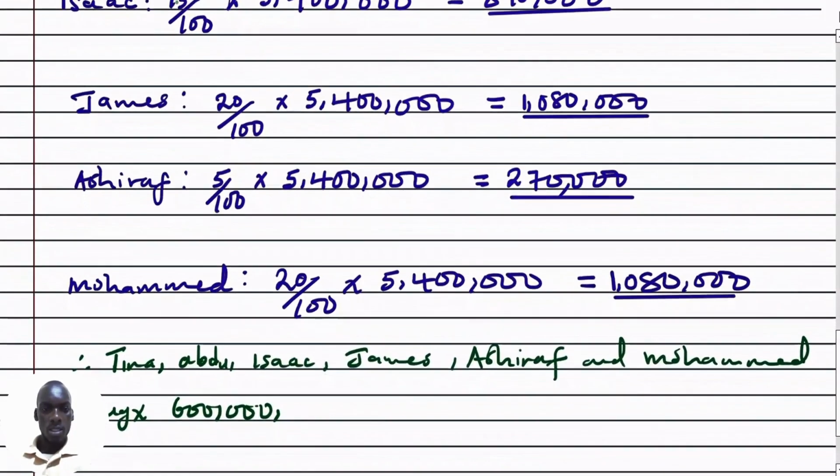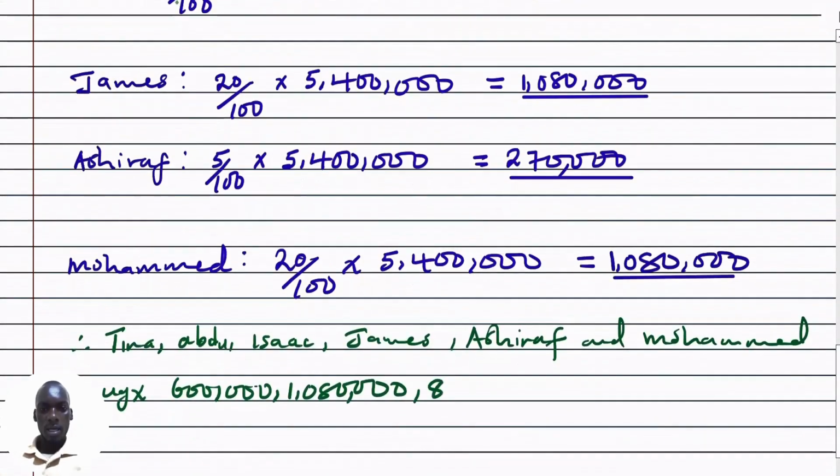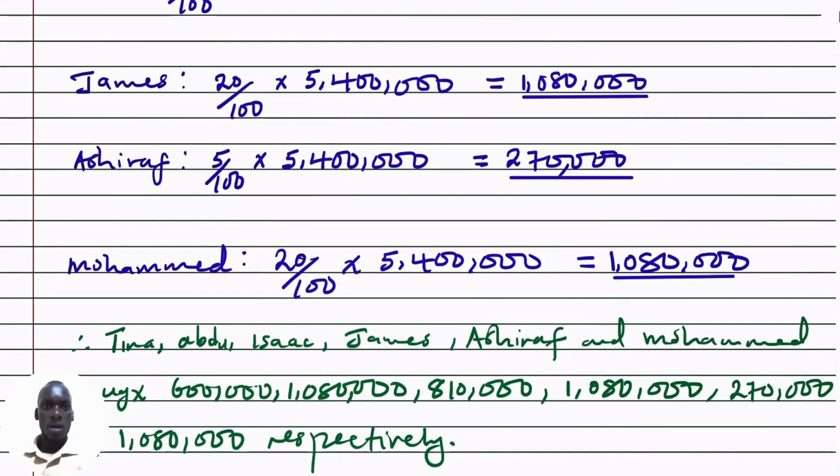Abdu got 1,080,000, followed by Isaac, who got UGX 810,000, followed by James, who got 1,080,000, followed by Ashraf, who got 270,000, and the last one, Muhammad, who got 1,080,000 respectively. So for part A, this becomes our conclusion.